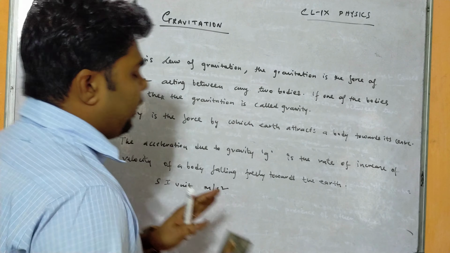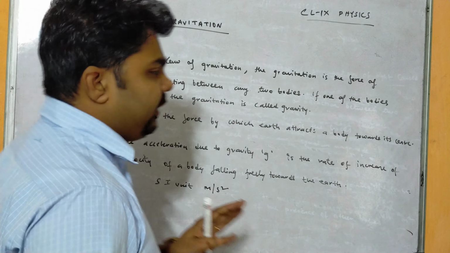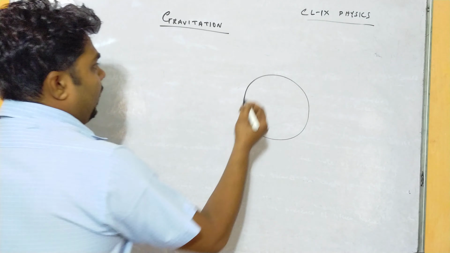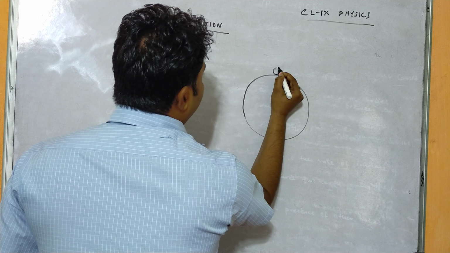So now, if we want to find the relation between small g and capital G, let us consider this is a sphere of earth, and an object is at the surface.